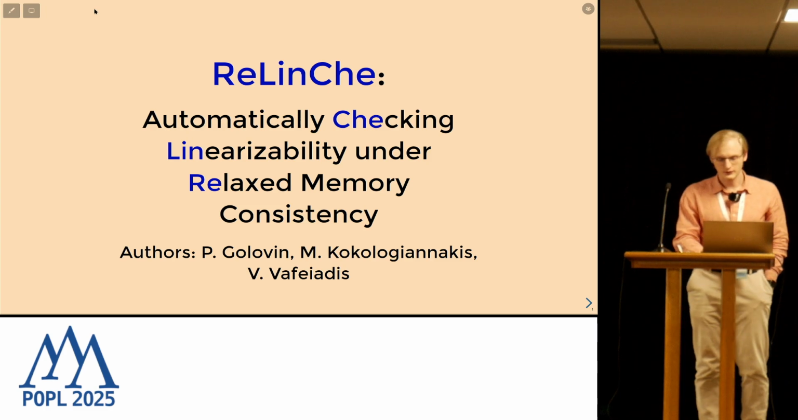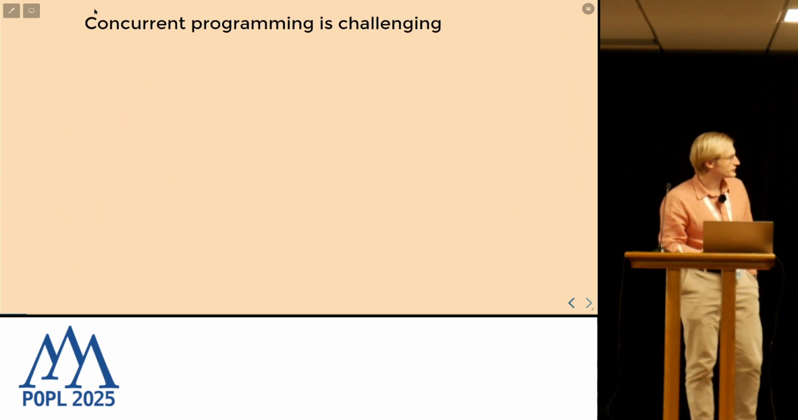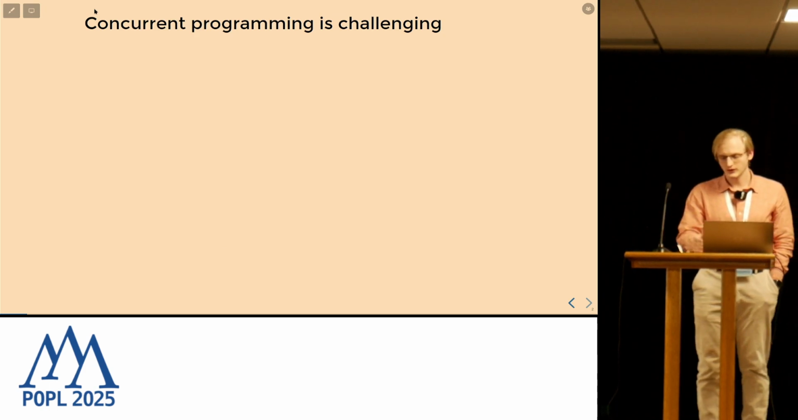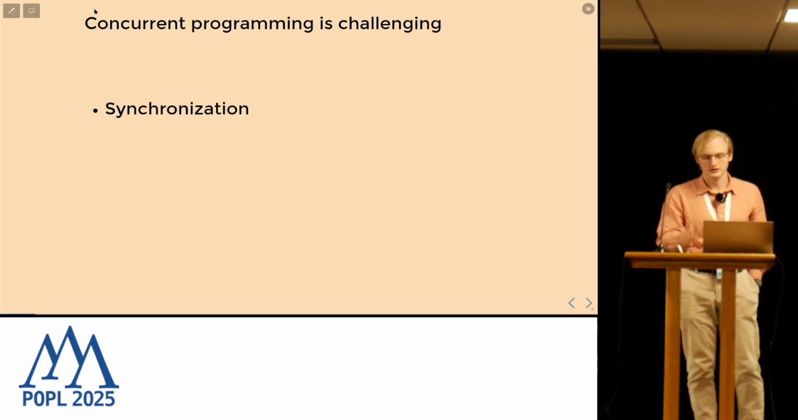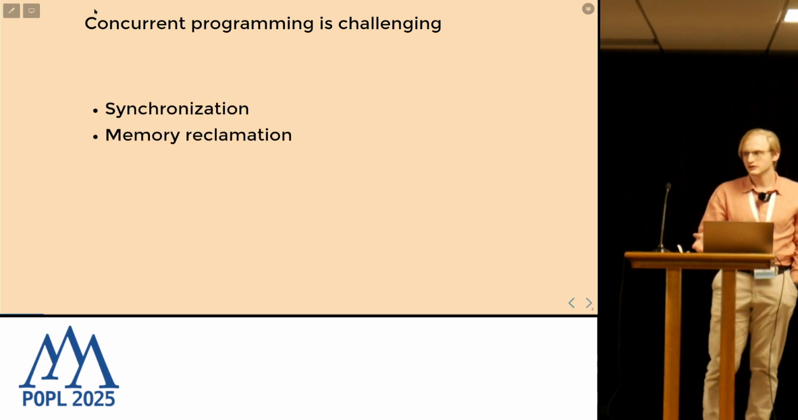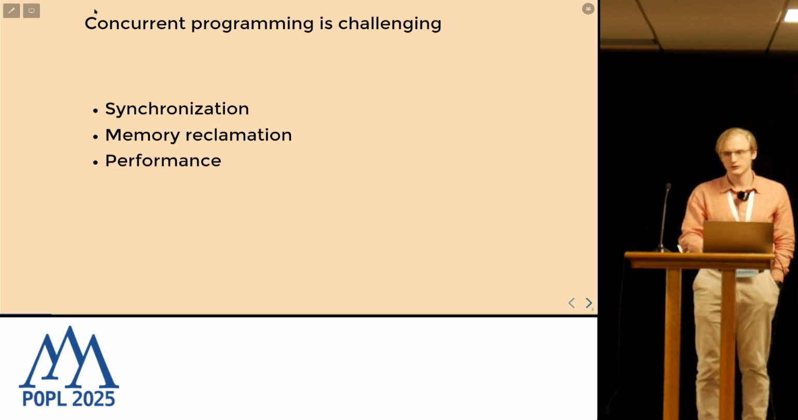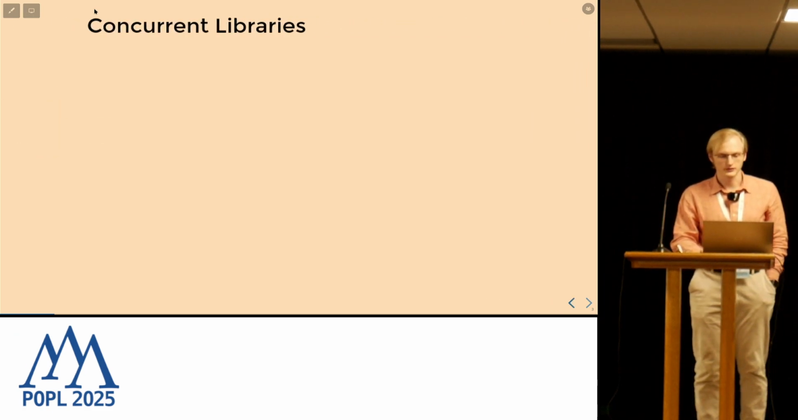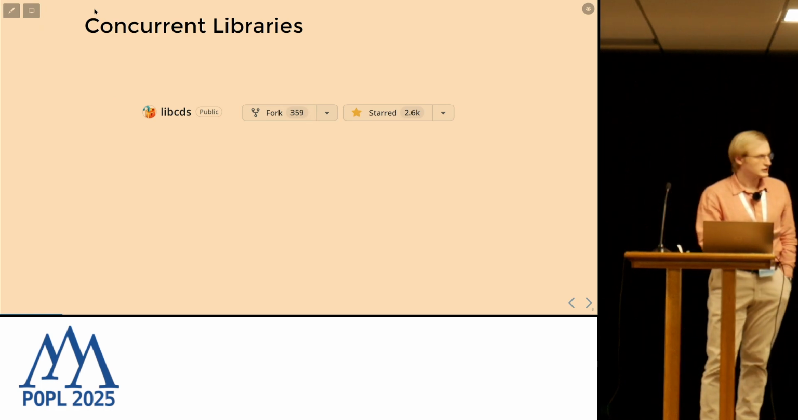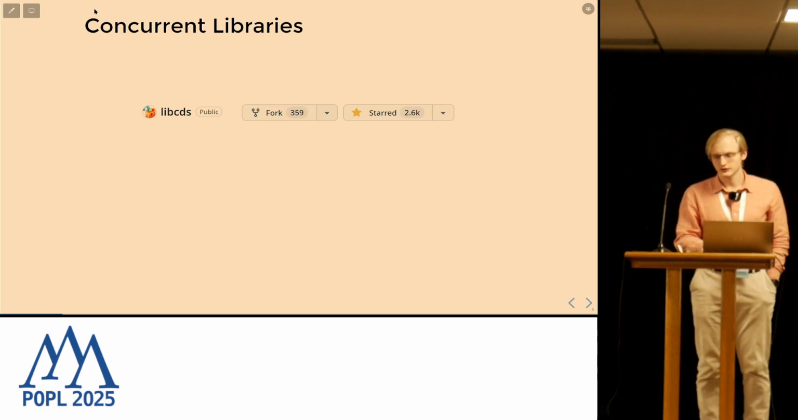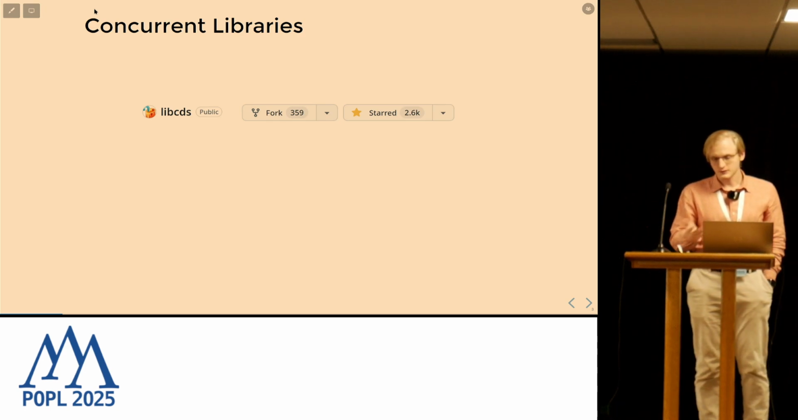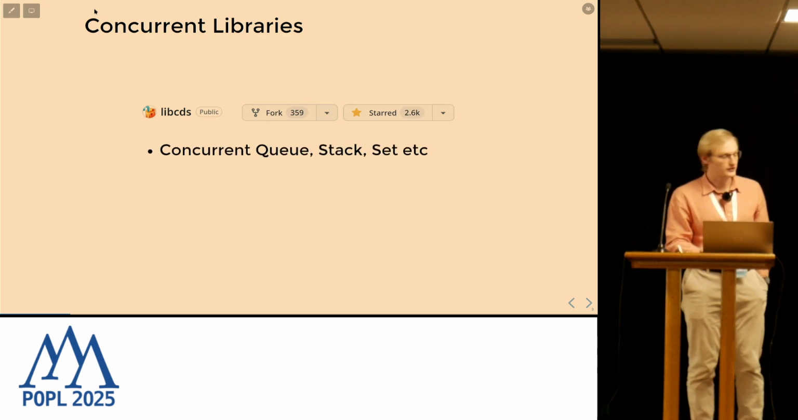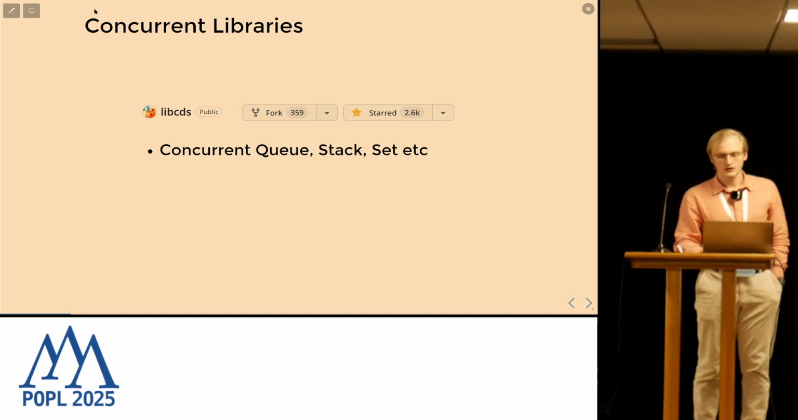I would start my talk with the obvious fact that concurrent programming is quite challenging, because software engineers should think about different aspects like synchronization between threads, safe memory reclamation, and performance. So usually they just use concurrent libraries. For example, libcds, a concurrent library for C++ that is popular on GitHub and provides high-level primitives like concurrent queue, stack, set, and so on.